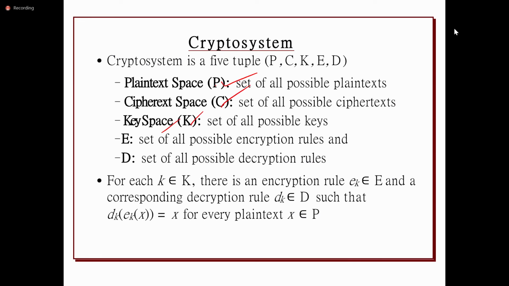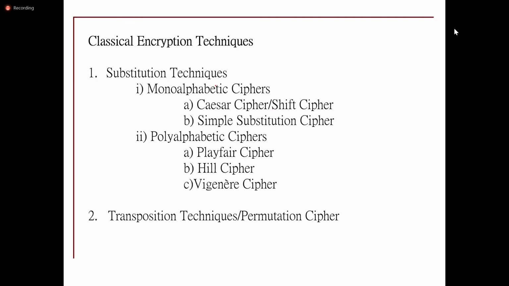We know what plain text and ciphertext are. And yes, classical encryption techniques. Why do we call them classical? Nowadays we are using images, video and audio, but in earlier days data transmission was a text message, English text. So instead of sending the text as it is, the data is converted to some other format. To convert it, two techniques are used: substitution and transposition.